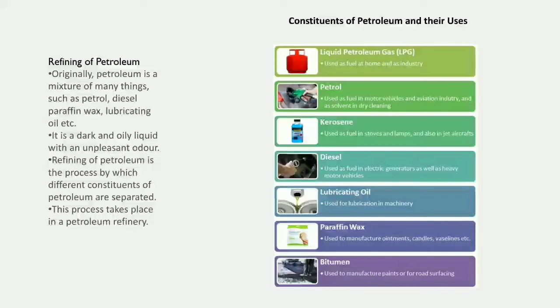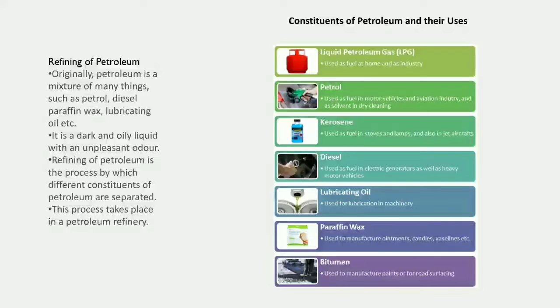Refining of petroleum. Originally, petroleum is a mixture of many things such as petrol, diesel, paraffin wax, lubricating oil, etc. It is a dark and oily liquid with an unpleasant odor. Refining of petroleum is the process by which different constituents of petroleum are separated. This process takes place in a petroleum refinery.